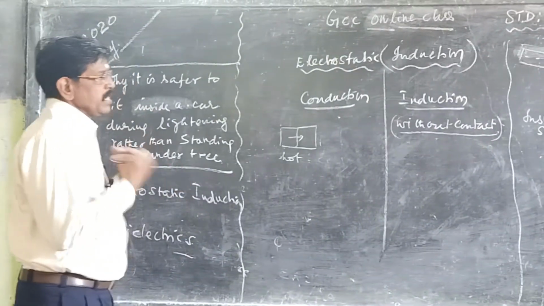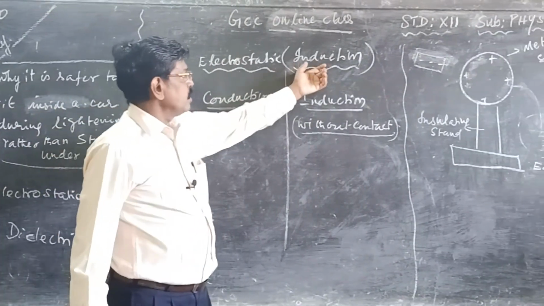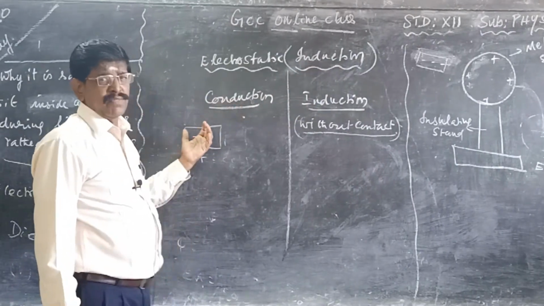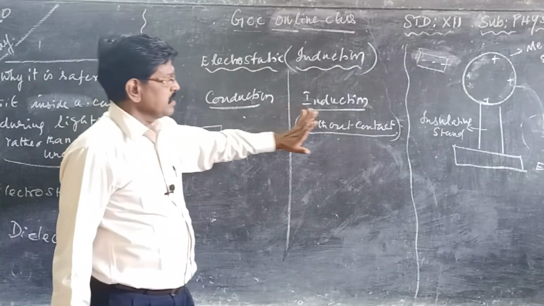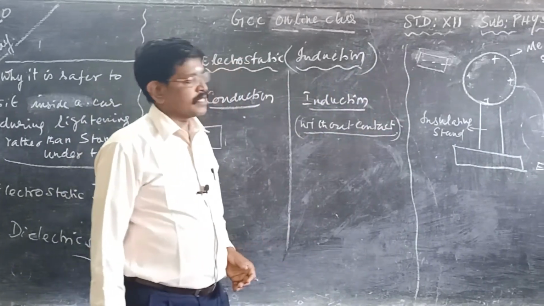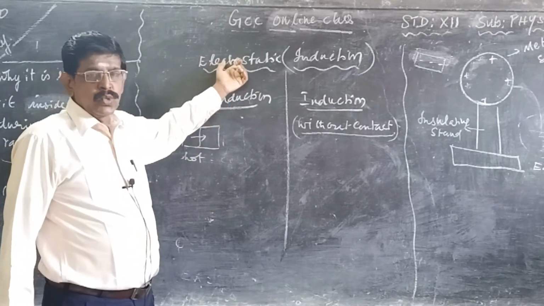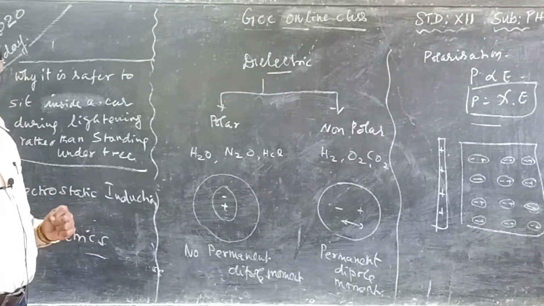So this is an advantageous method over conduction. In conduction, only an equal amount is shared, but in this case more and more charges are produced. This is the phenomenon of electrostatic induction, and so we have finished electrostatic induction.